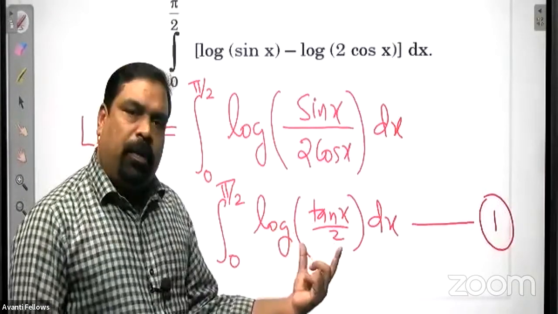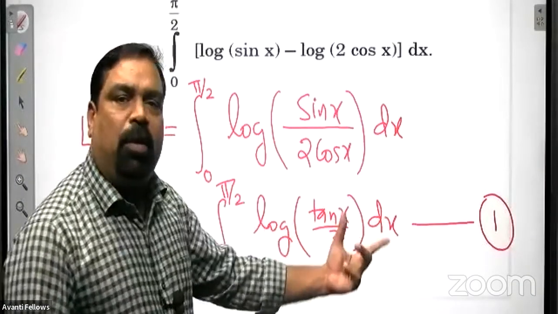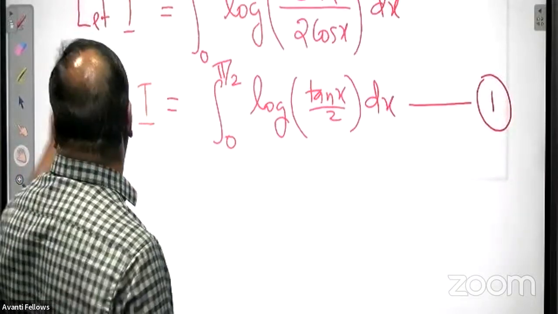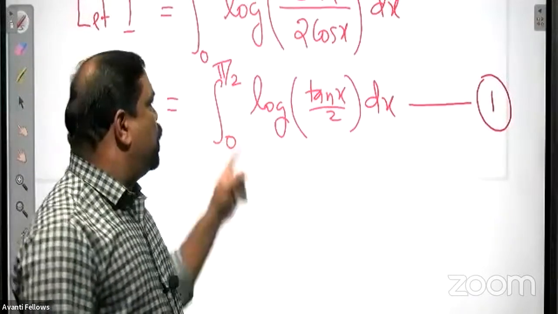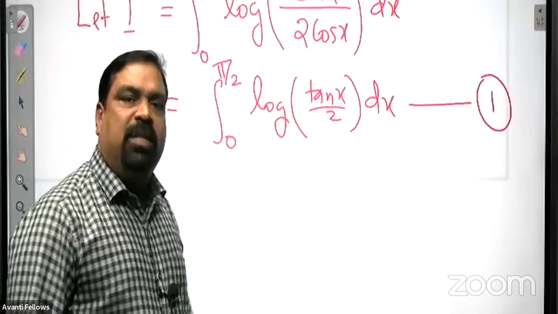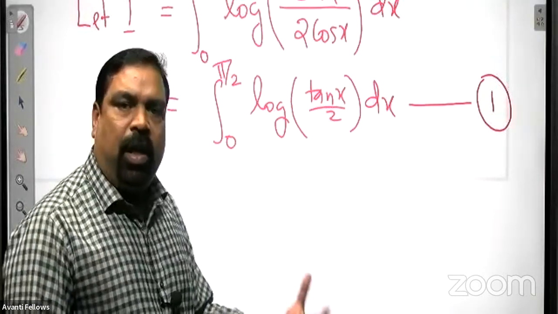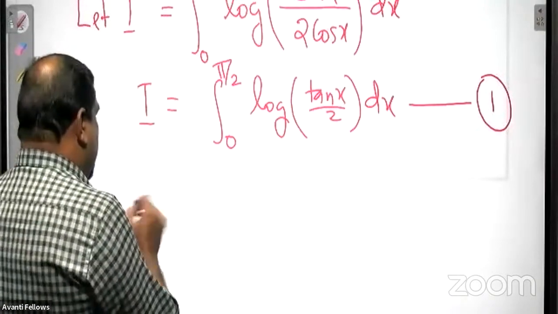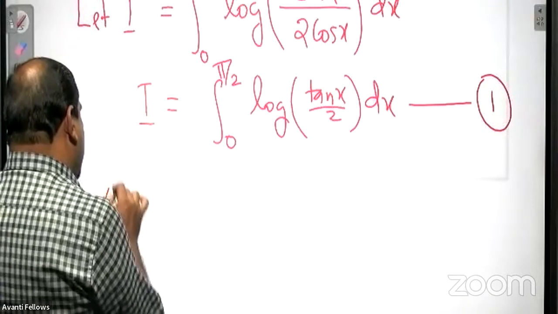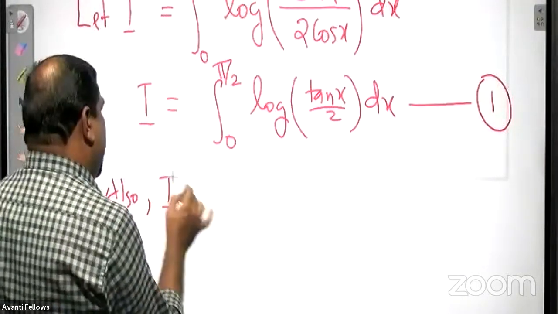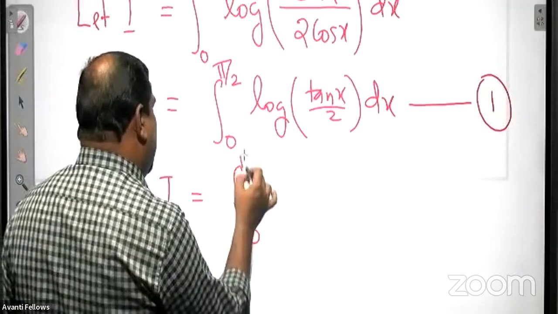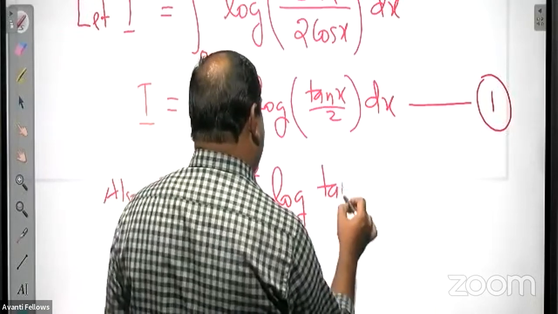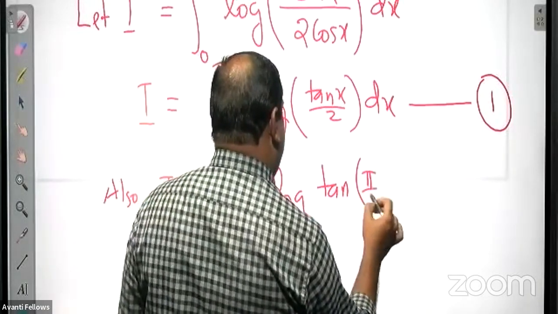After the modification, we have to apply the property of definite integral. Which property do we have to apply? Everybody can give that property. Integral from 0 to a of f of x dx is the same as integral from 0 to a of f of a minus x dx, isn't it? Using the property, the same integral I we can rewrite as integral from 0 to pi by 2 of log of, wherever x is there in the function, put pi by 2 minus x.